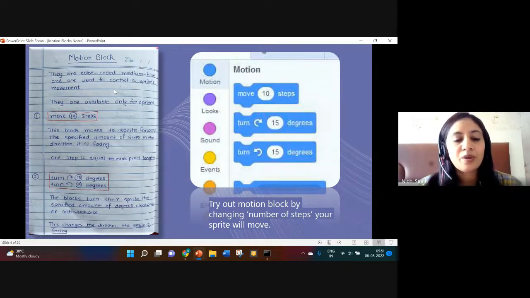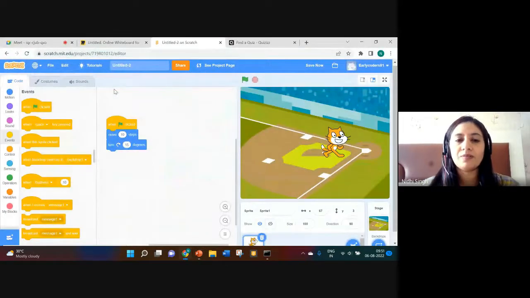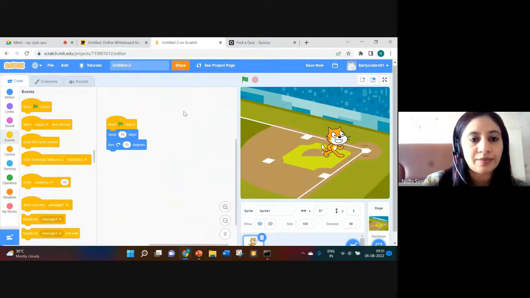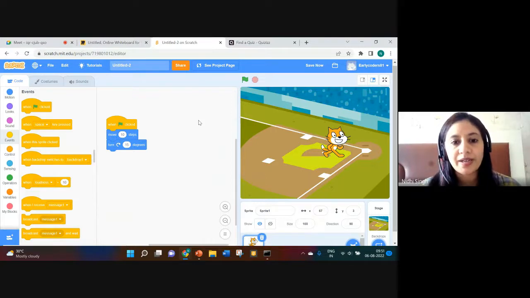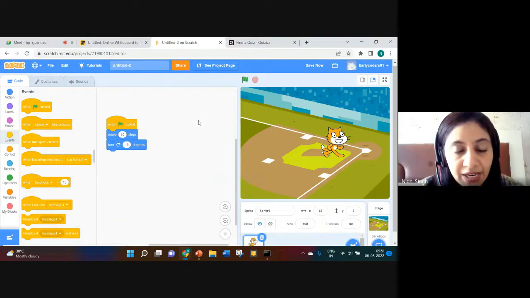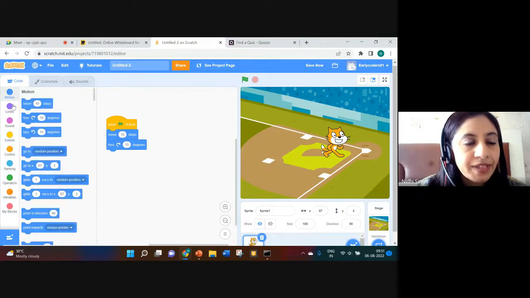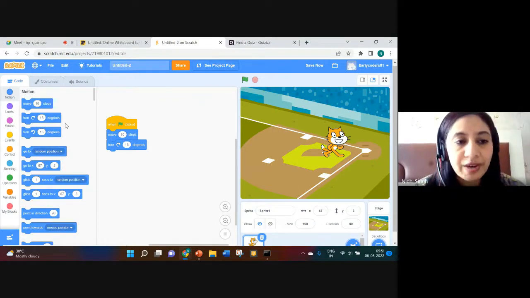So first we will be starting with our motion blocks. As its name suggests, what do you mean by motion block? What will come to your mind if I say the word motion? Movement of something. Motion means movement. So if we have to deal with the movement of a sprite, then we will be dealing with this category of blocks. In different ways we can move our sprite.